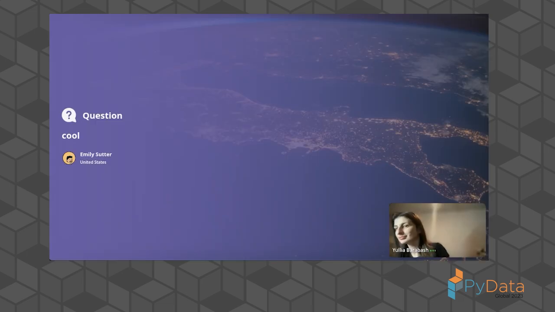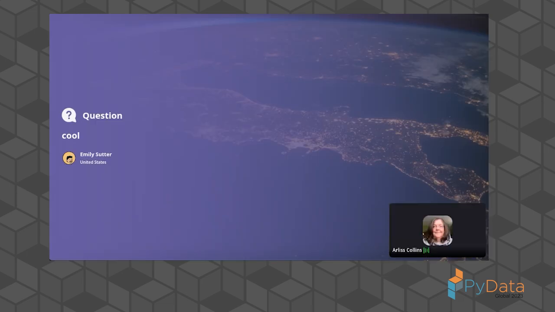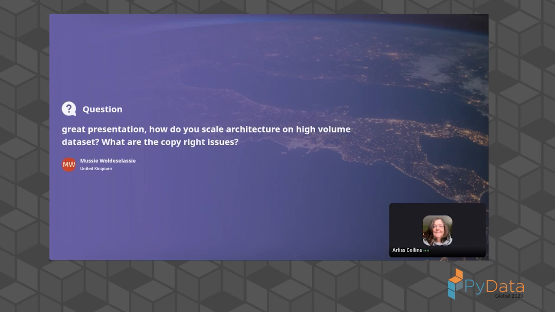How do you scale the architecture for a high-volume dataset, and what about the copyright issue?